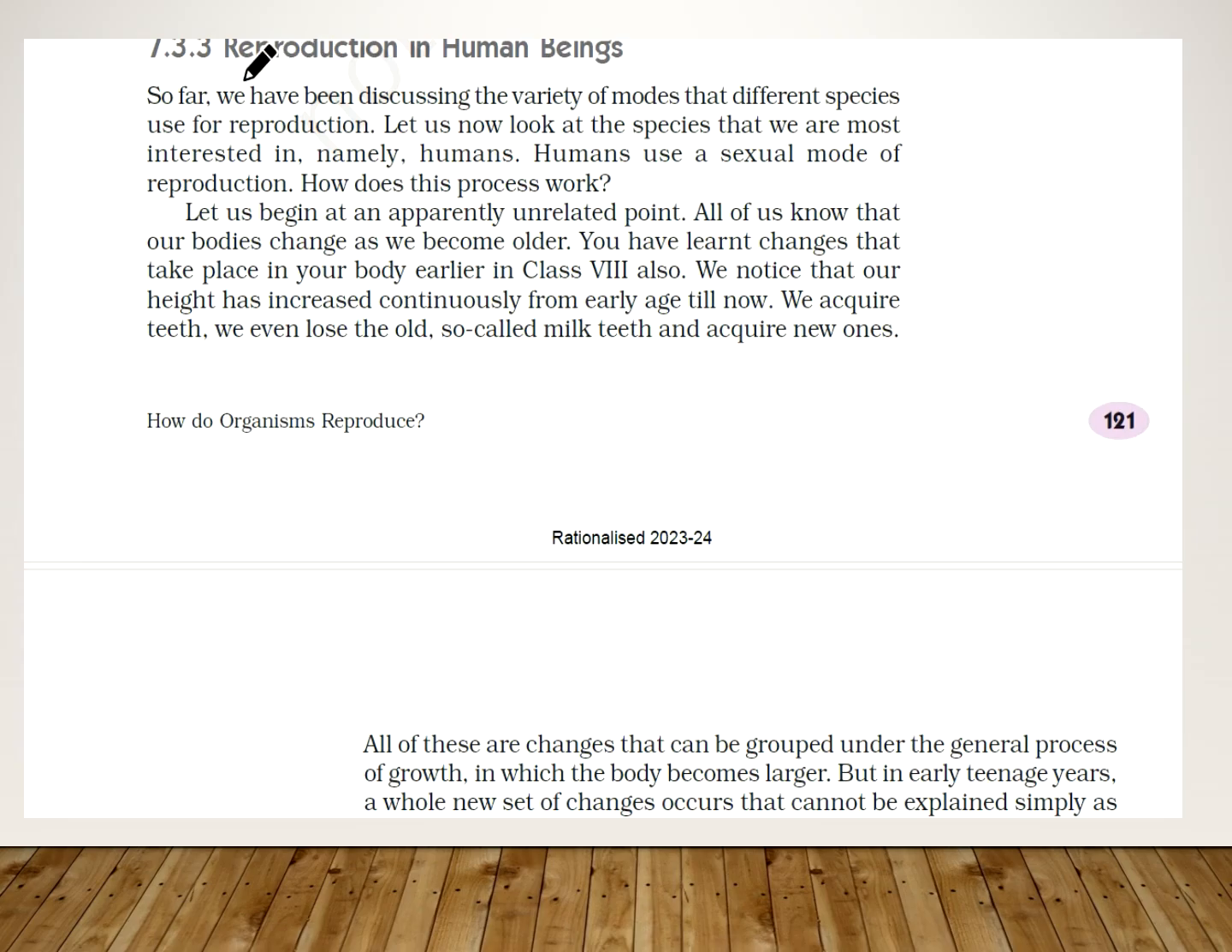So now we are here with reproduction in human beings. Till now we have been discussing the varieties of modes of reproduction in different species. Now we are more interested in human reproduction. So how is this working out?